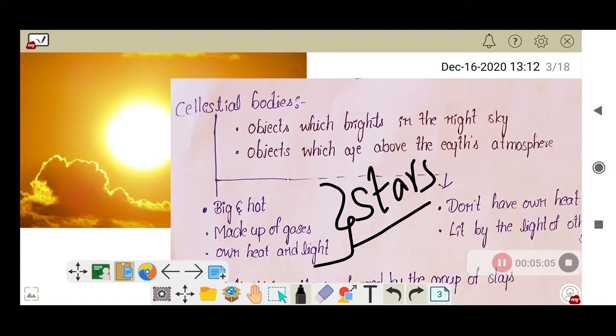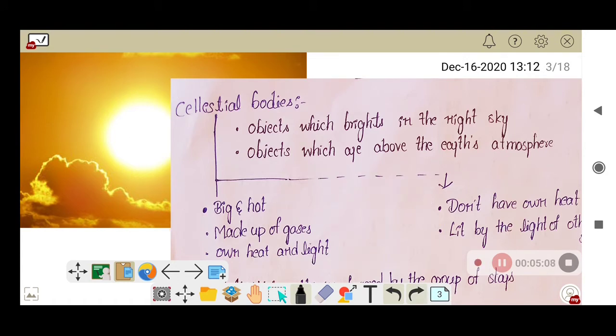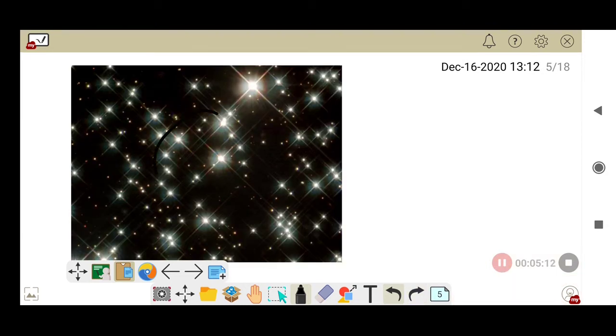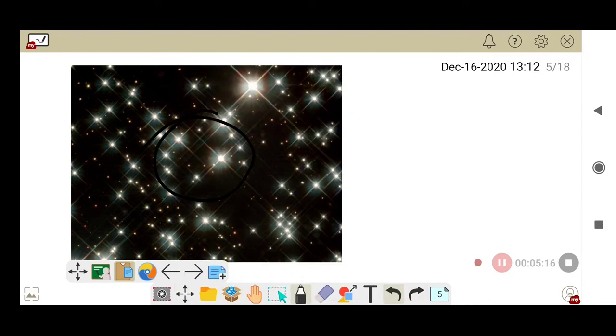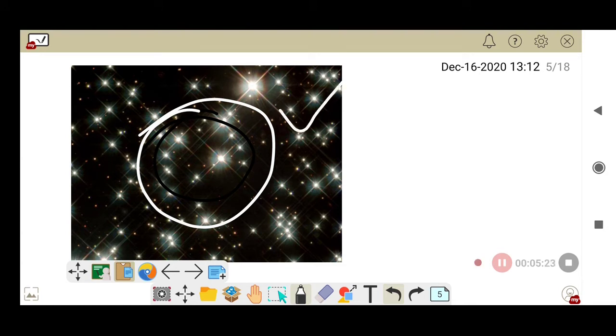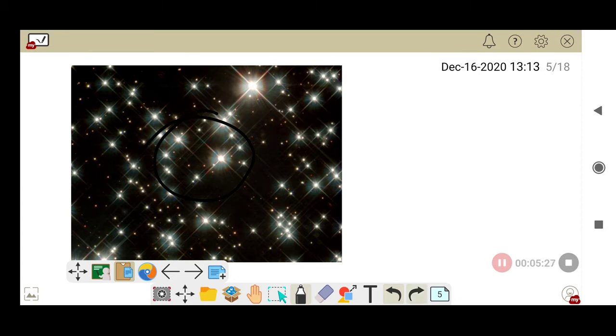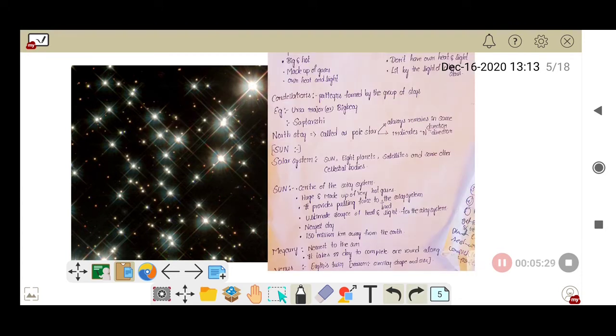Why? Because I said that the first line is only about big and hard objects, but these objects are very small and tiny, right? Even though these objects are very tiny, these small twinkling objects are also called stars. Why? Because actually these small twinkling objects are also equal to the sun. But